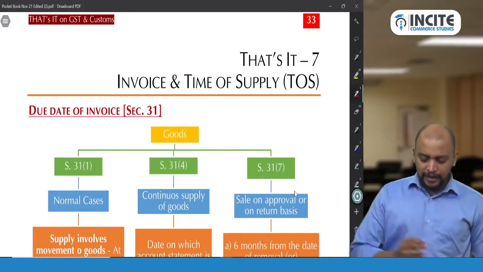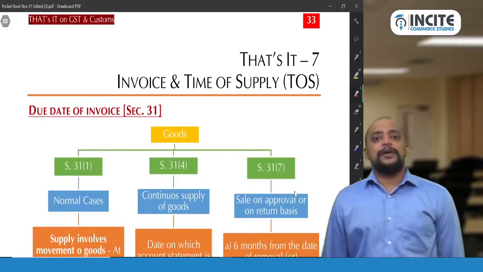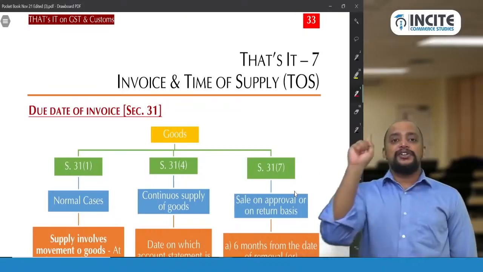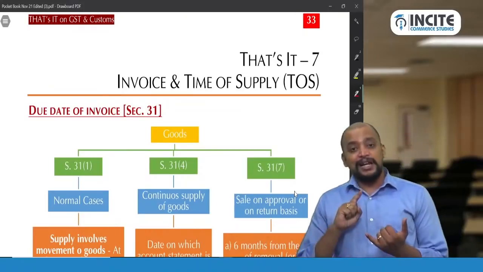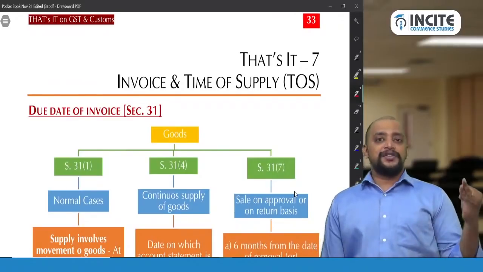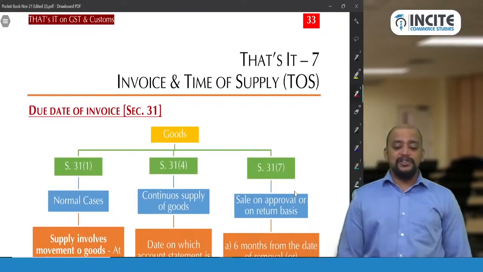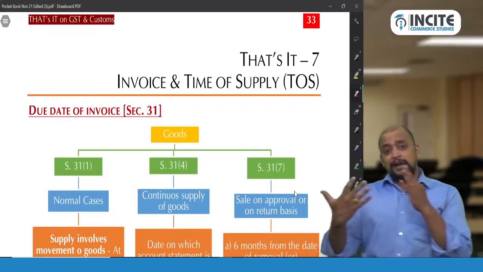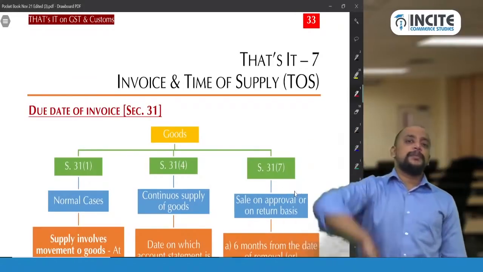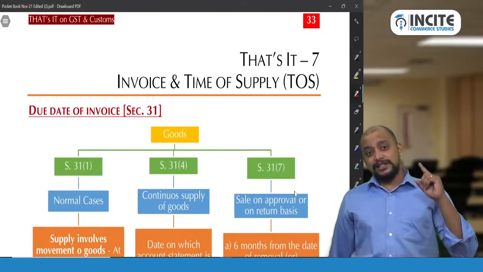Okay. Now there are few sections which are connected to this time of supply. 3 sections. Section 12 deals with time of supply in case of goods. Section 13 deals with time of supply in case of services, and section 14 time of supply in case of change in rate. But this time of supply in turn depends upon the due date of invoice. So that is given in section 31.